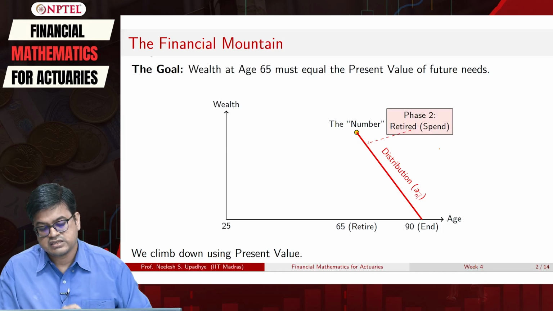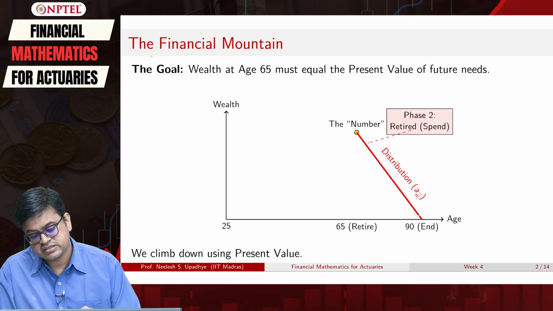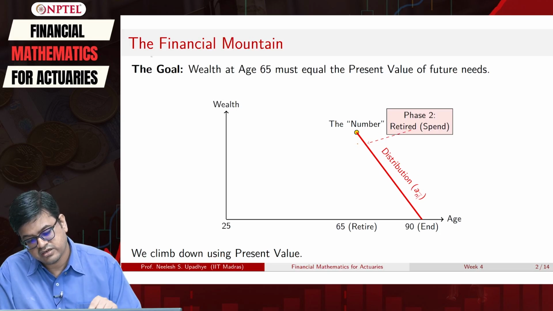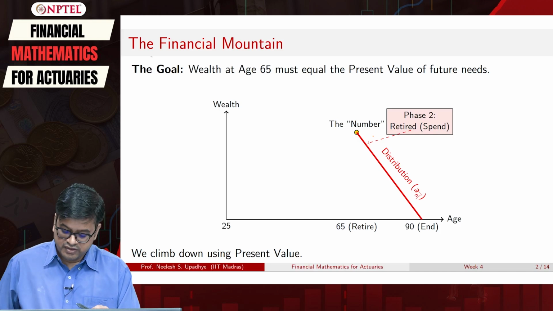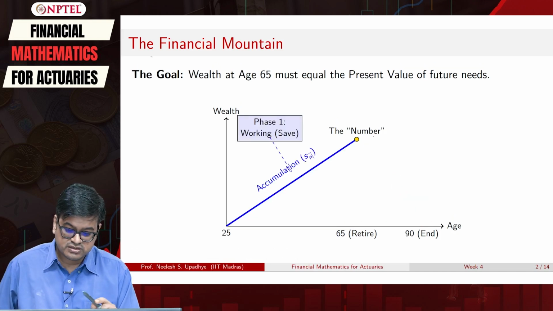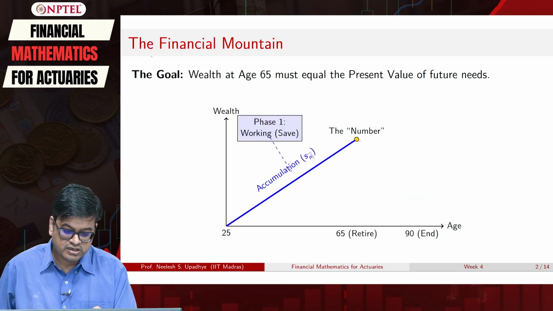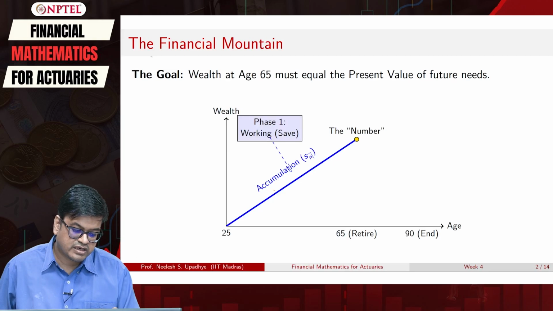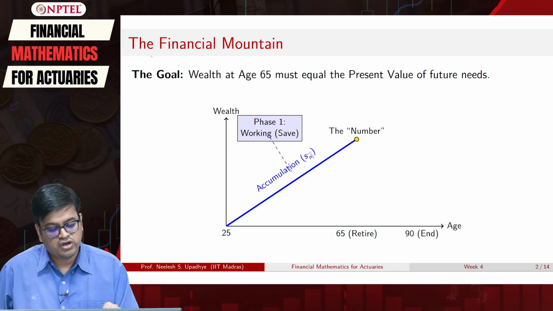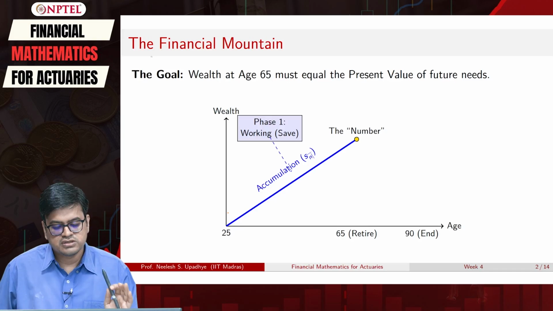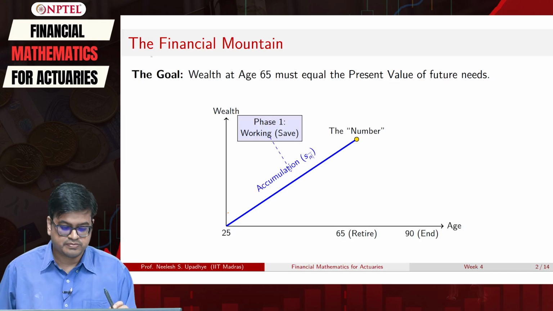The calculation will start backward. I will look at this particular line first, then come back to this dot, that is the tower, and then calculate how much I need to save from the age of 25.